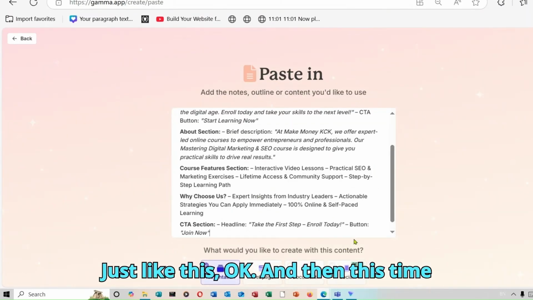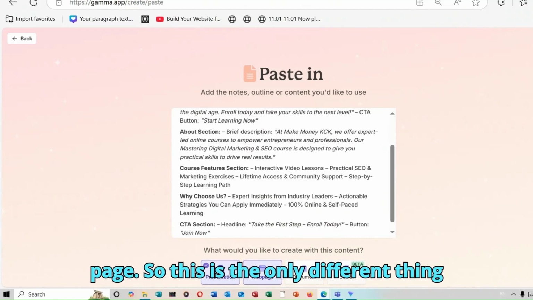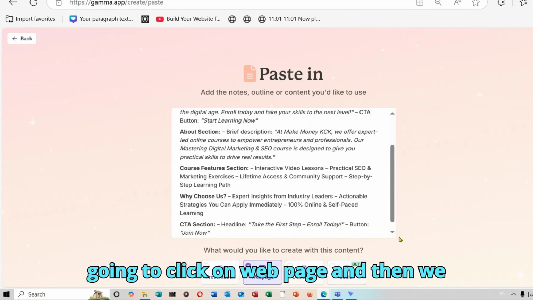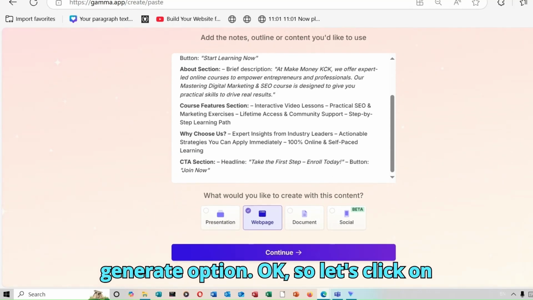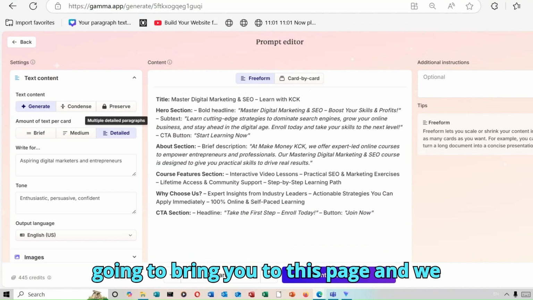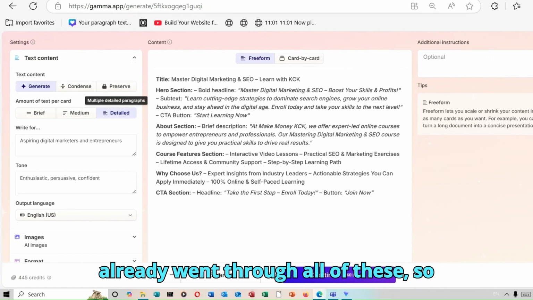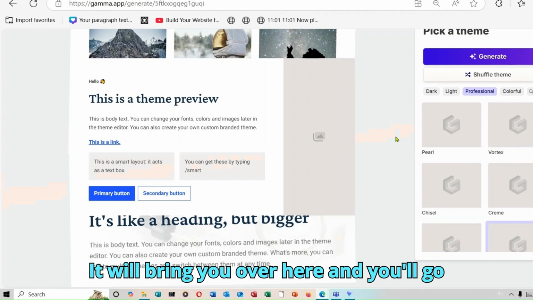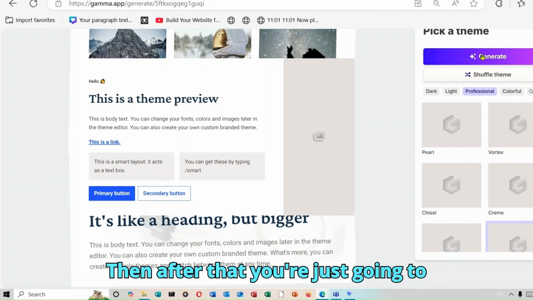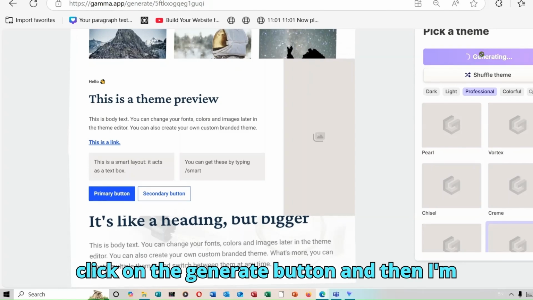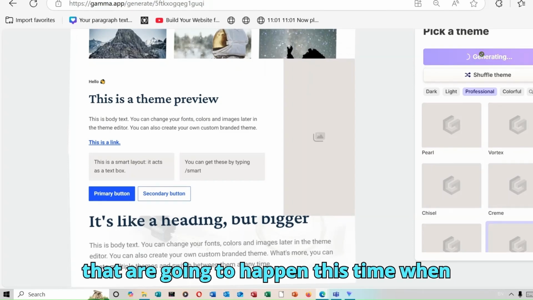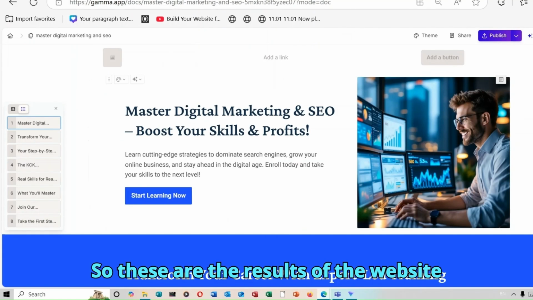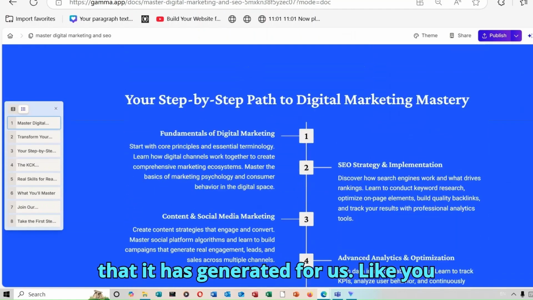Okay, and then this time we are going to choose the option of web page. So this is the only different thing you have to do this time around. So I'm going to click on web page, and then we are going to proceed and click on the generate option. Okay, so let's click on continue. It's going to bring you to this page, and we already went through all of these, so let's save time and click on continue. Okay, it will bring you over here, and you'll go ahead and select a theme of your choice. Then after that, you're just going to click on the generate button, and then I'm going to show you the only differences that are going to happen this time when you're saving your website or when you're publishing it. Okay, so these are the results of the website that it has generated for us.